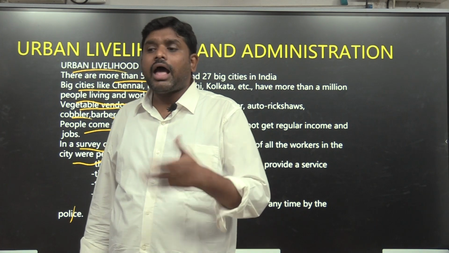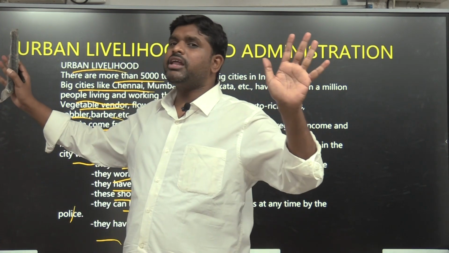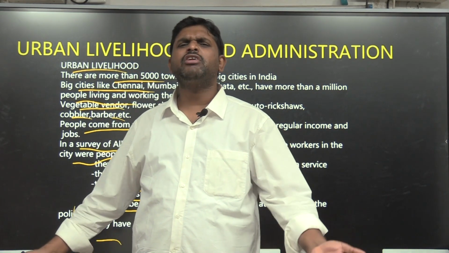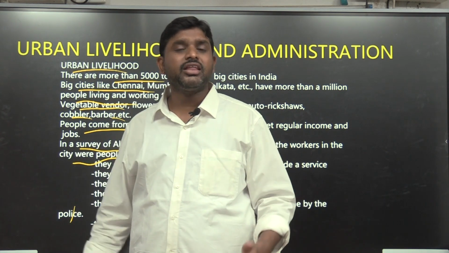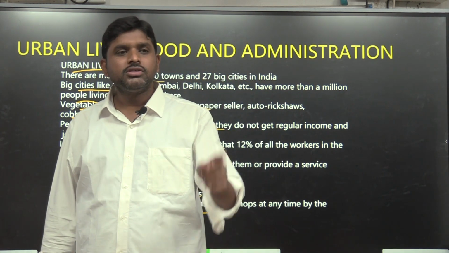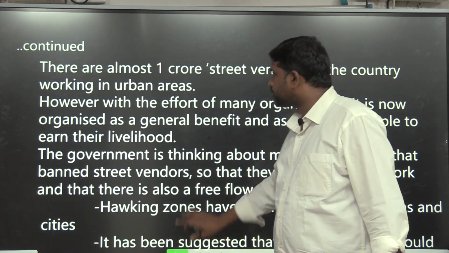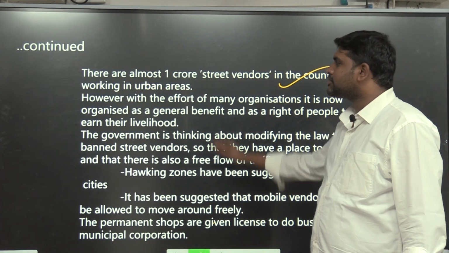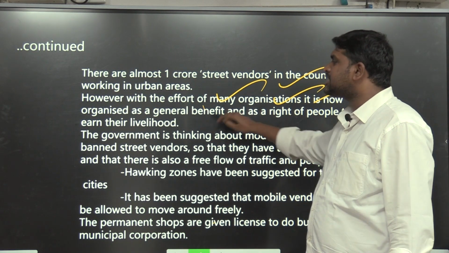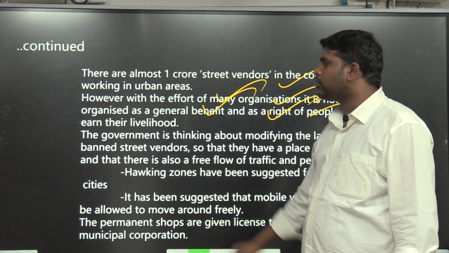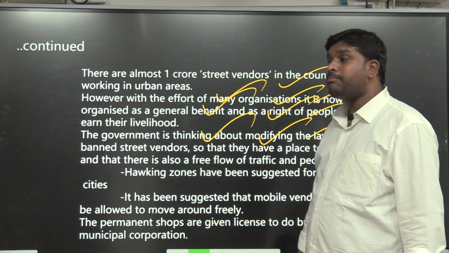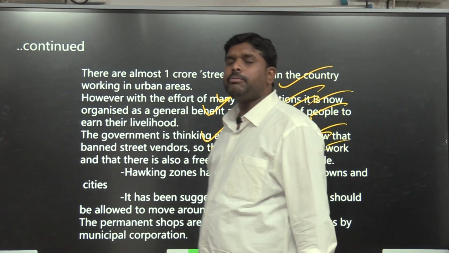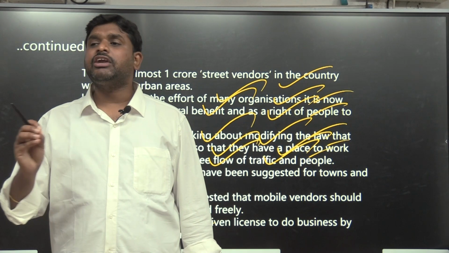So, I am telling the life to the 6th class student. Urban areas seem to be good, but there are some lives like street vendors who don't have any security, who don't have any permanent place. They have to run here and there. Unorganized workers are who? Street vendors. There are almost 1 crore street vendors in the country working in urban areas. With the effort of many organizations, it is now recognized as a general benefit and as the right of people to earn their livelihood. The government is thinking about modifying the law that banned street vendors so that they have a place to work and that there is also a free flow of traffic and people. Now the Government of India has legalized it by an act called the Street Vendors Act.